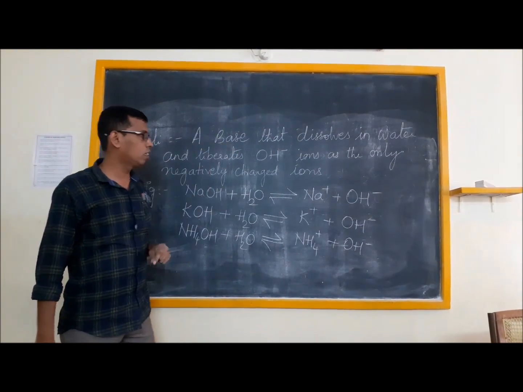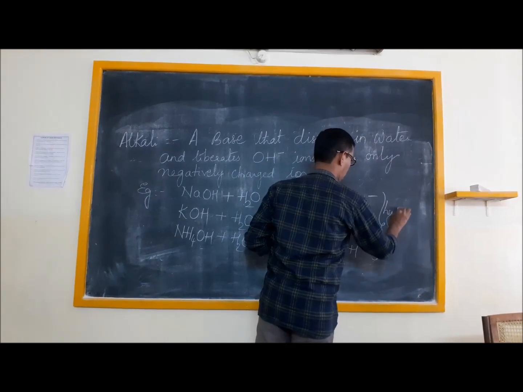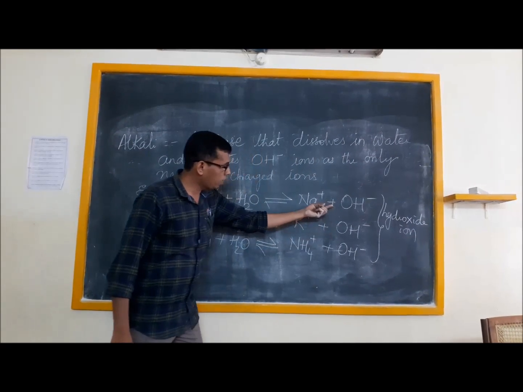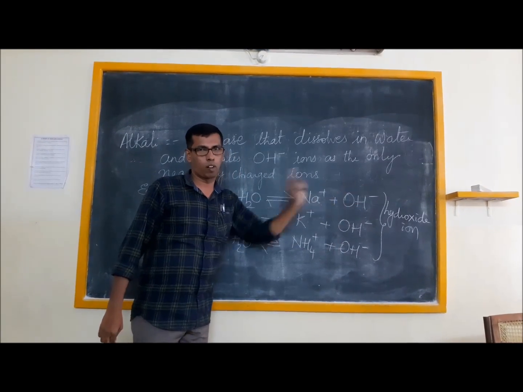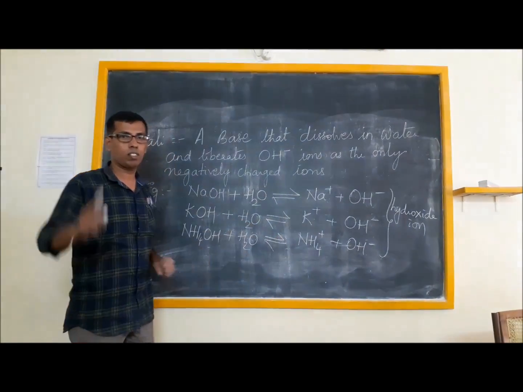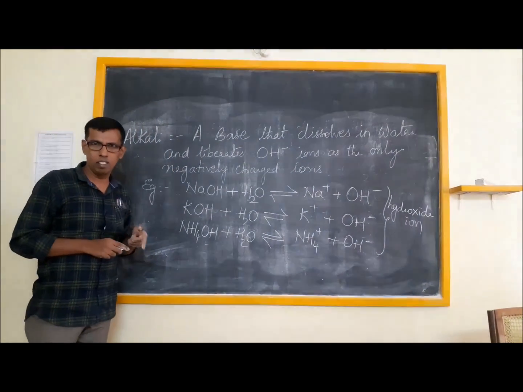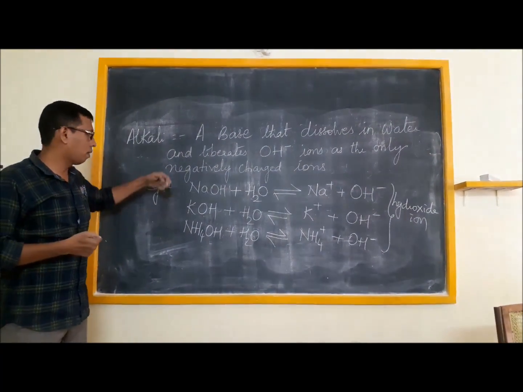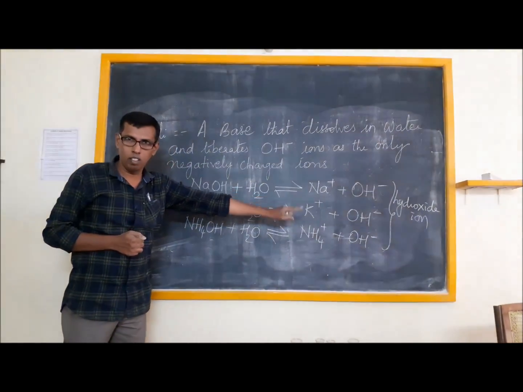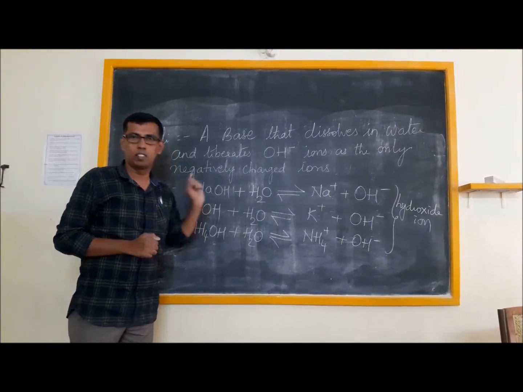What is OH- called? OH- is known as the hydroxide ion. So the common negatively charged ion produced is hydroxide. But the positively charged ion that is produced here is not a common ion. When you compare with acids, which was a common ion? The positively charged ion was common, and the negatively charged ion was not common. But in case of an alkali, the negatively charged ion is a commonly produced ion, that is the hydroxide ion, but the positively charged ion produced is not common.